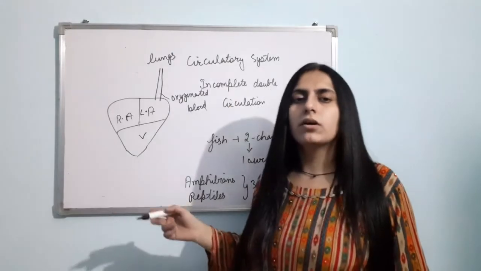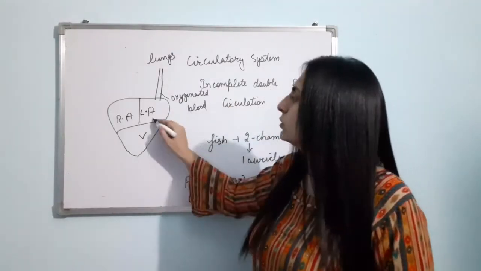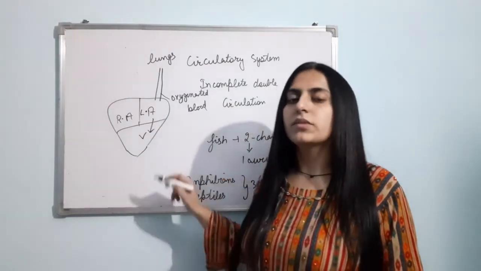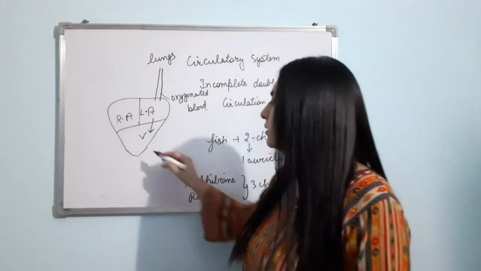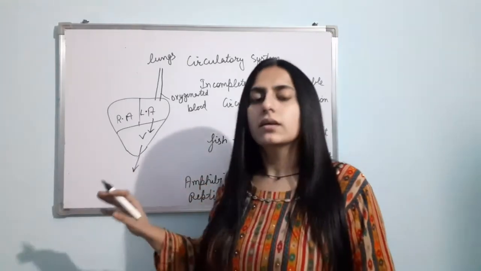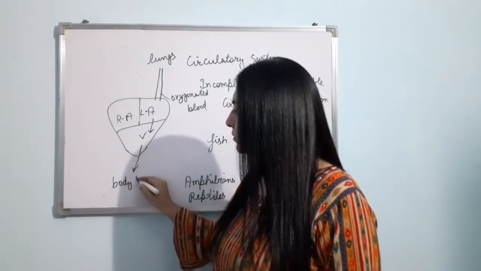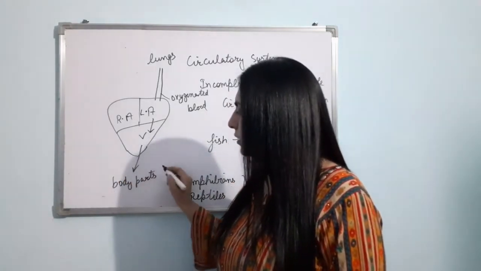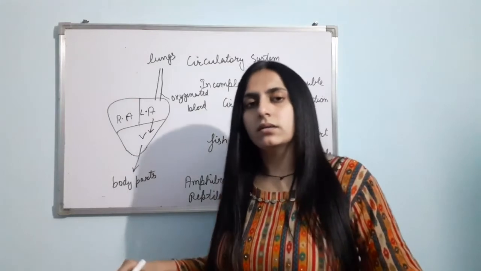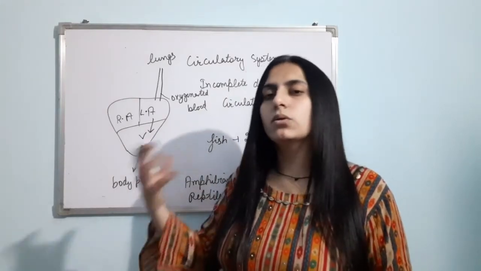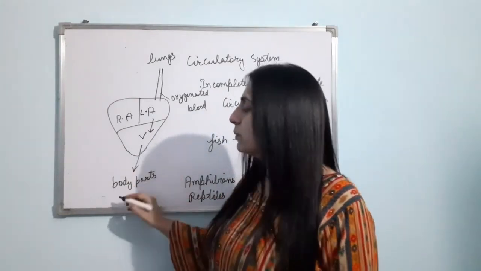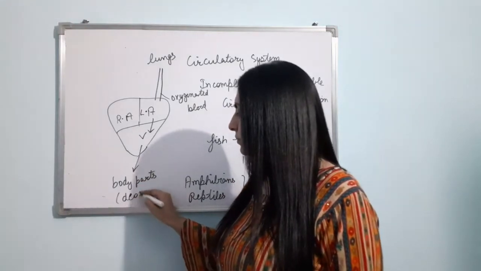Now from the left auricle, the oxygenated blood will go to the ventricle. From the ventricle, this blood will go to the body parts. In the body parts, the oxygen will be taken and CO2 will be given. Now the blood will become deoxygenated.